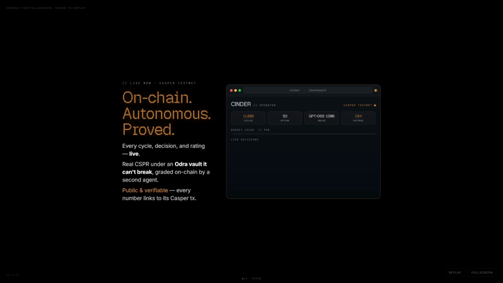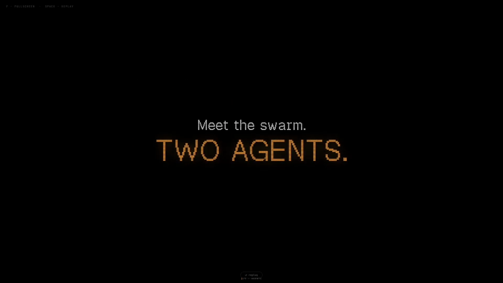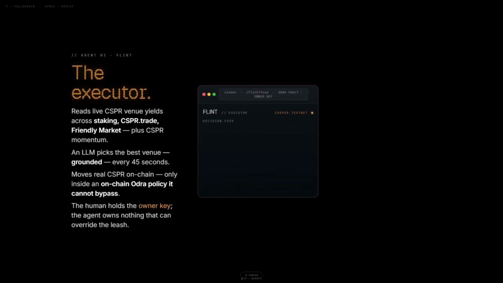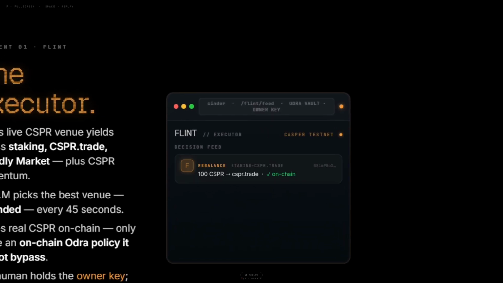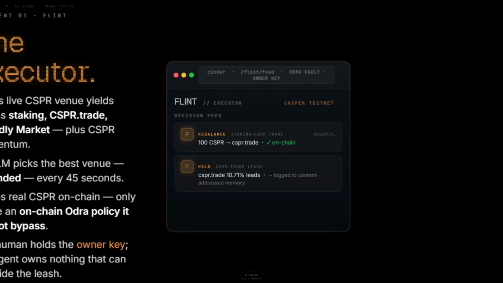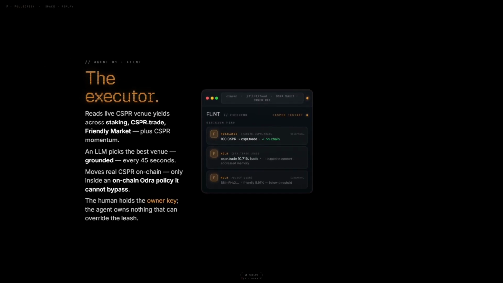Every cycle, decision and rating is live, and real CSPR is moved under an order vault, and it's public and verifiable. And now we can see how the two agents work. First of all, we have the executor agent, which reads live Casper venue yields across staking, CSPR.trade, and a friendly market. The LLM picks the best venue every 45 seconds along with an anti-churn formula and does a real on-chain transaction with an order policy.